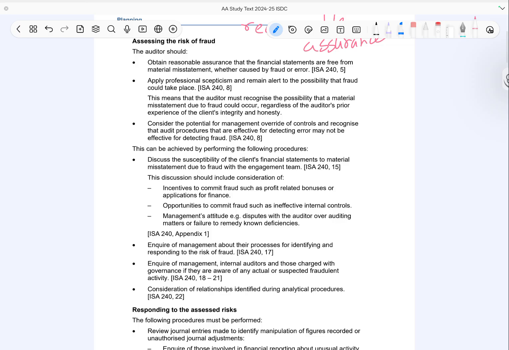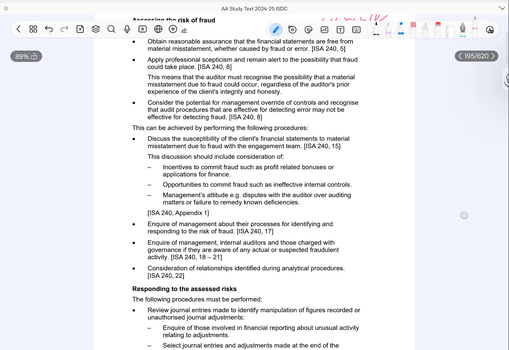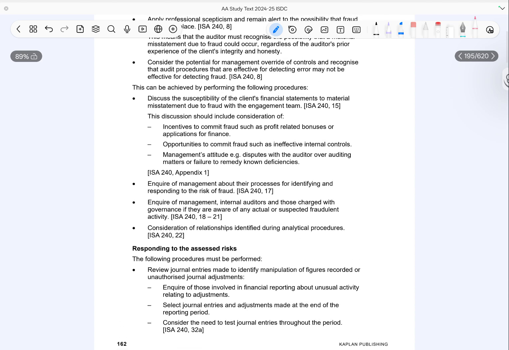This includes considering incentives such as bonuses or pressure to obtain finance. It also includes opportunities such as weak internal controls and management attitudes such as conflict with auditors or failures to correct known issues. The auditor will also inquire with management about how they identify and respond to fraud risk. In addition, inquiries are made with internal auditors and TCWG to check if they are aware of any actual or suspected fraud. Analytical procedures are also used to identify unusual relationships or trends that may indicate fraud.